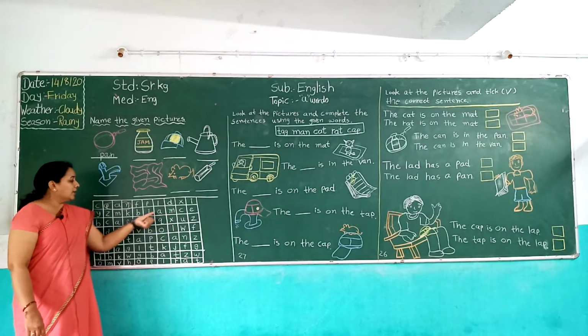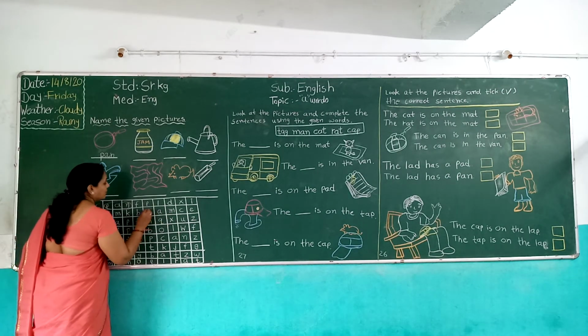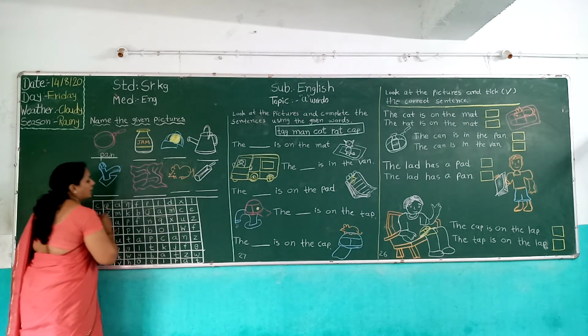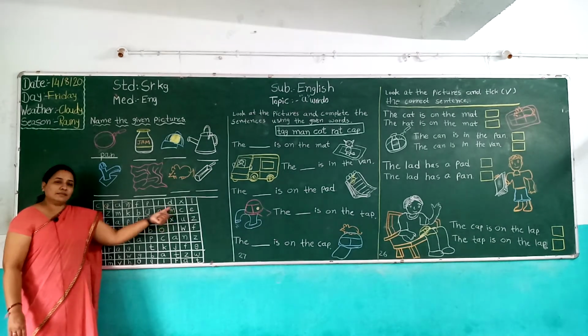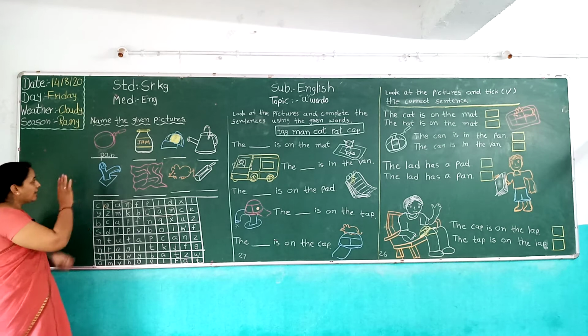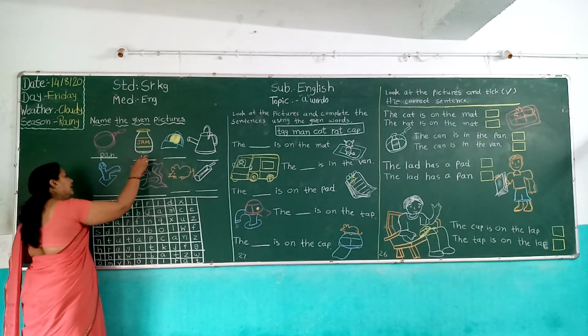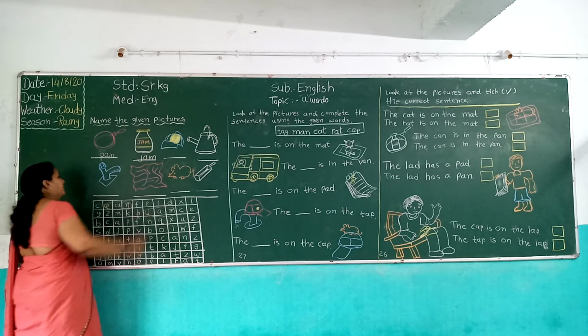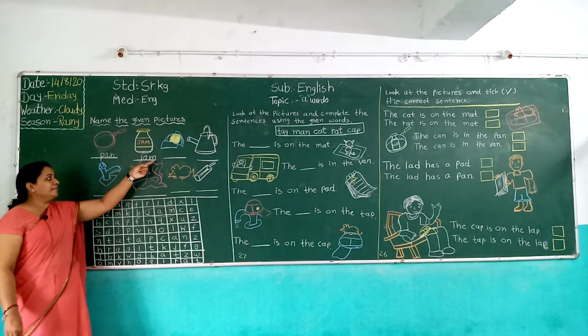Okay, jam. We find it and then we circle jam in the puzzle. Now we write jam upside. Okay, repeat with me, jam.